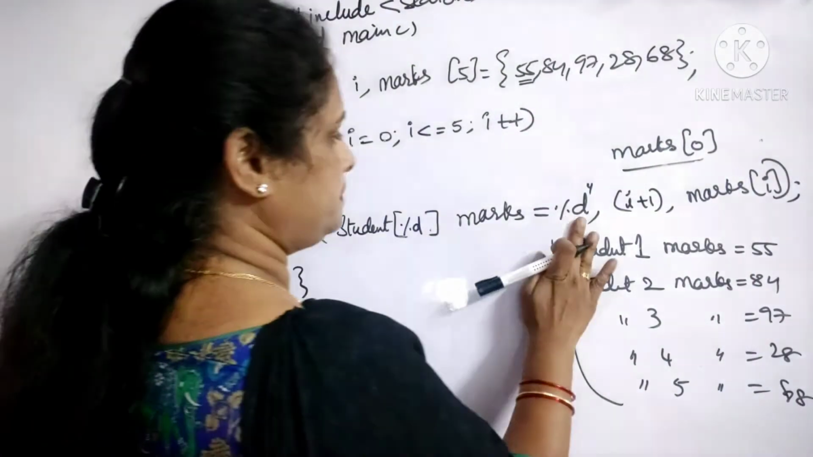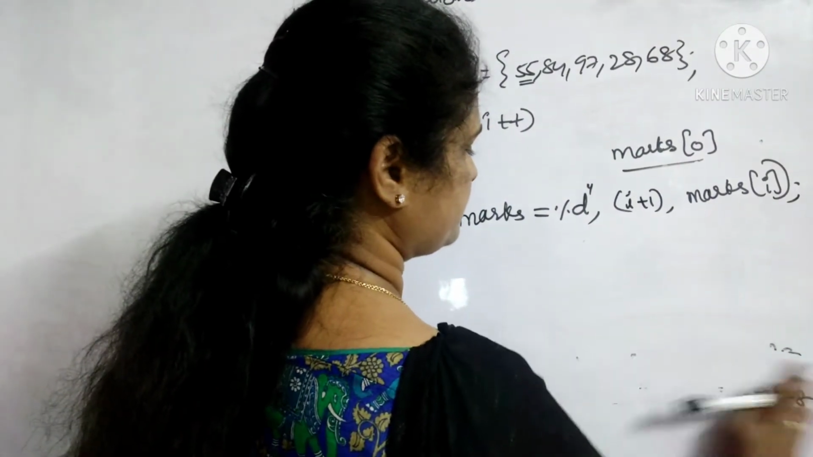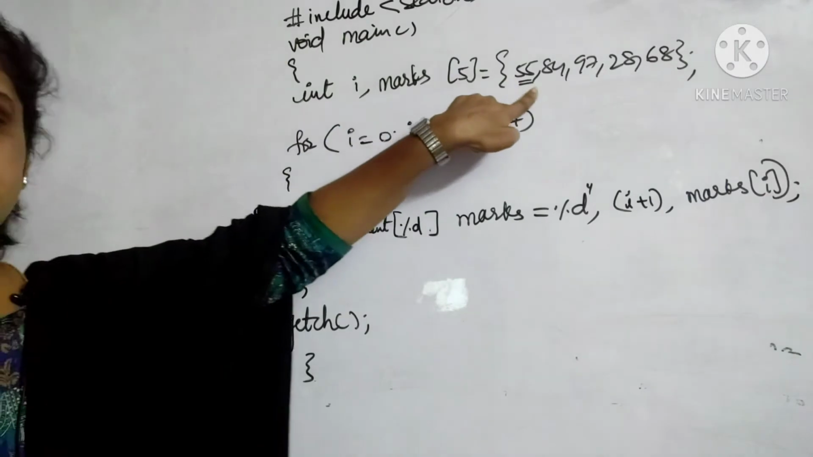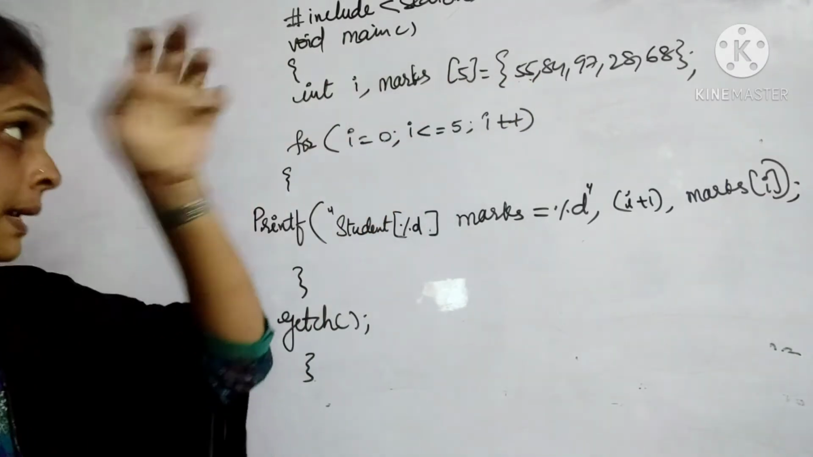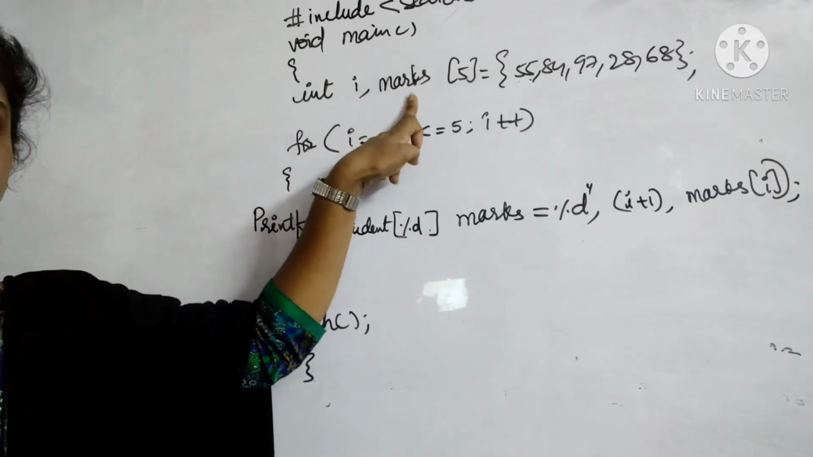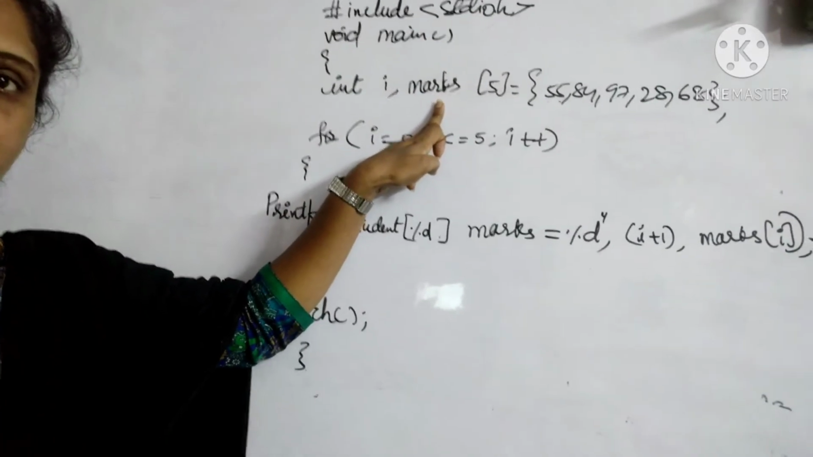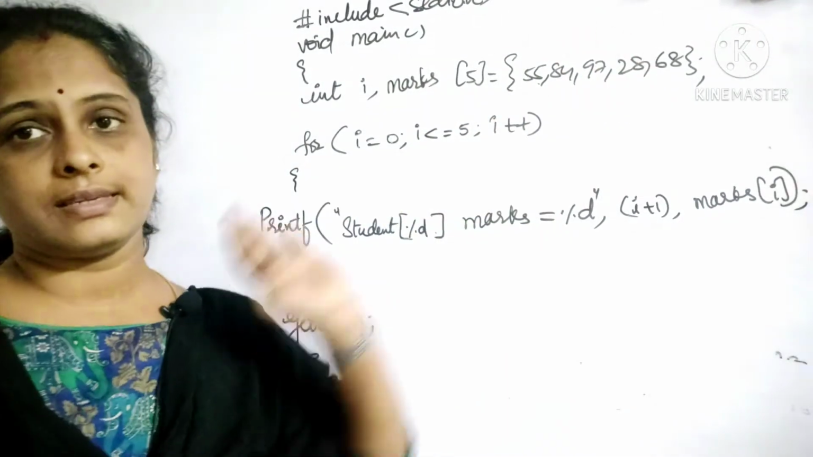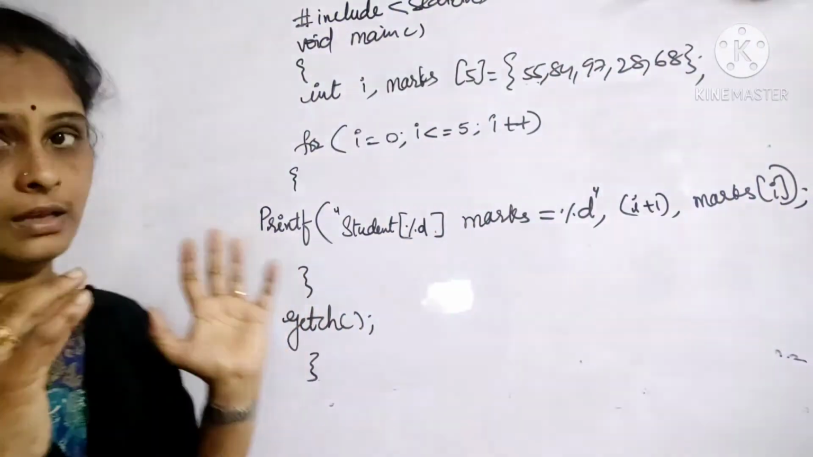Now see here. How does it work? Check it here. Up to here, it is initial. We have initialized it like int marks[5]. That is data type followed by name of the array followed by size of the array is equal to initializing is done here. I have initialized the array.